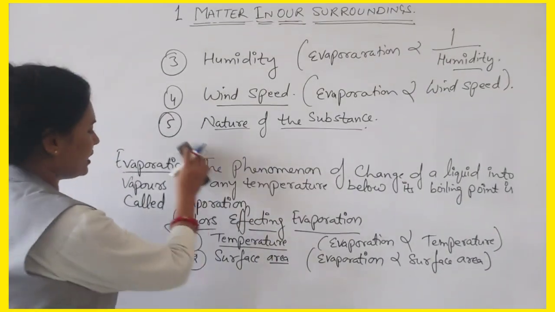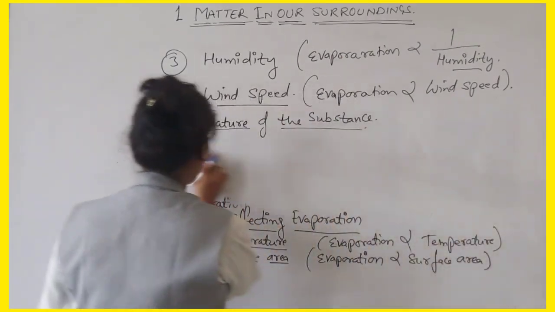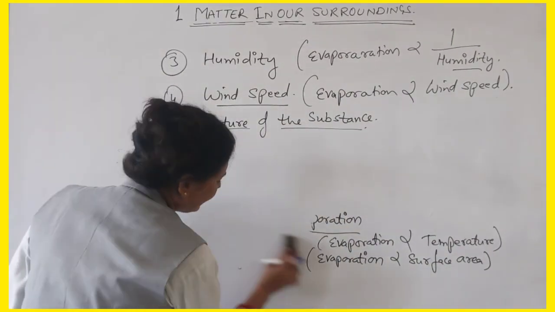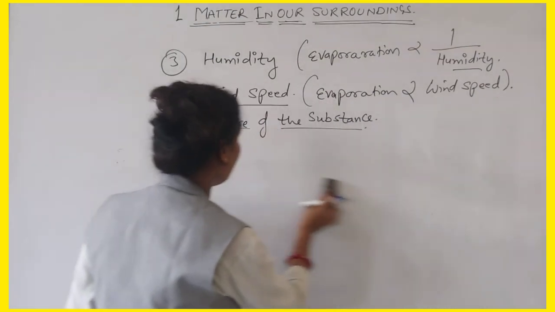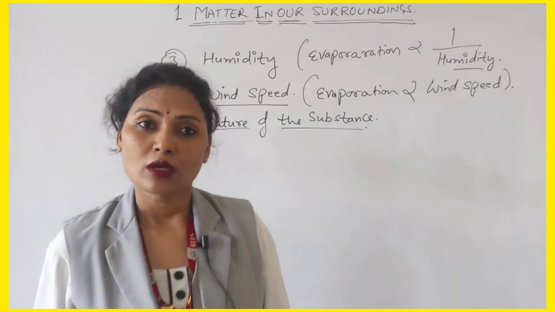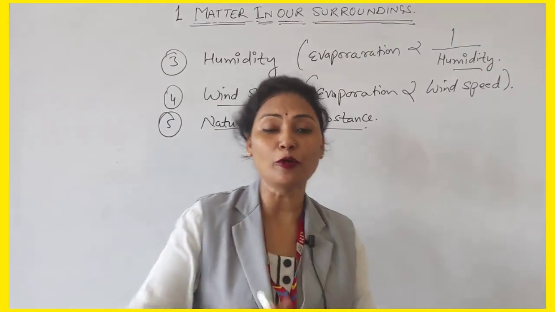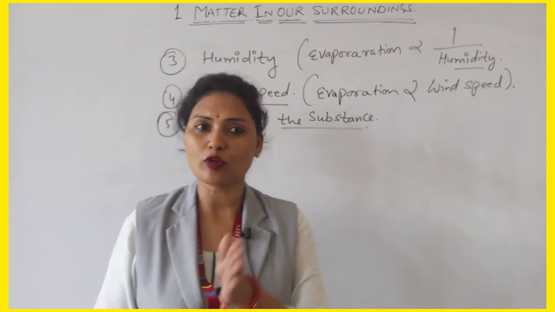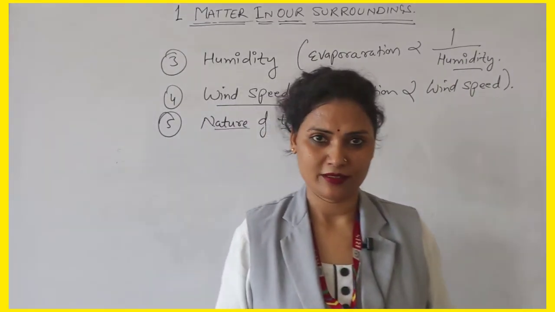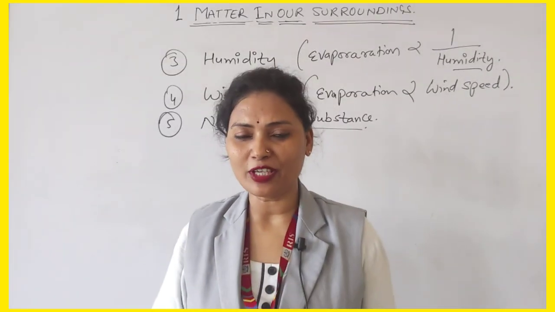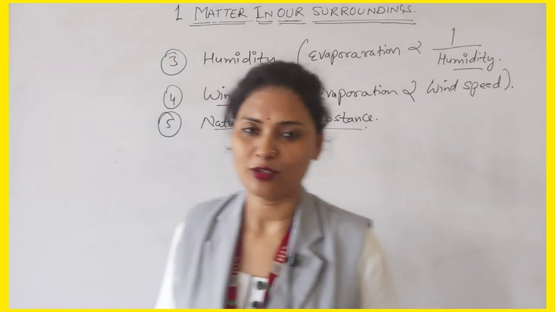Now next we can take another topic, latent heat. Do you know what latent heat is? Latent heat is hidden heat which is used to break the bonds or the force of attraction between the particles of a substance, or this heat is used to change the state of matter. So you can write the definitions of latent heat of fusion and latent heat of vaporization.